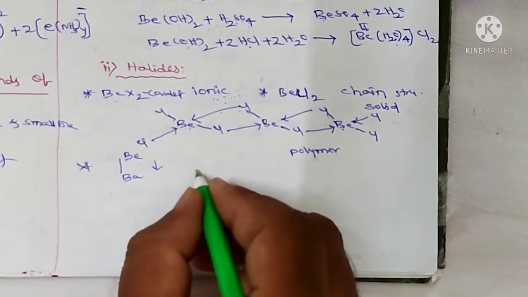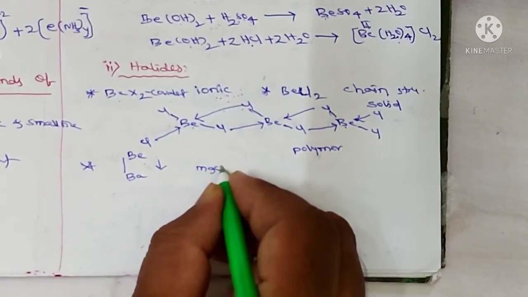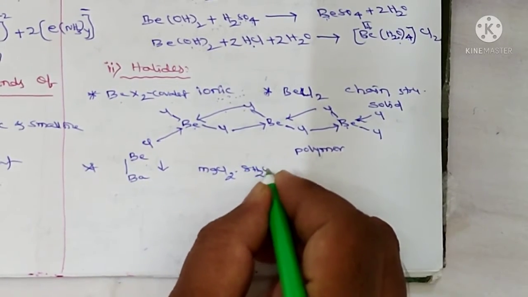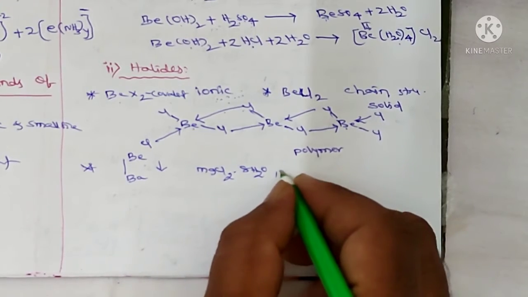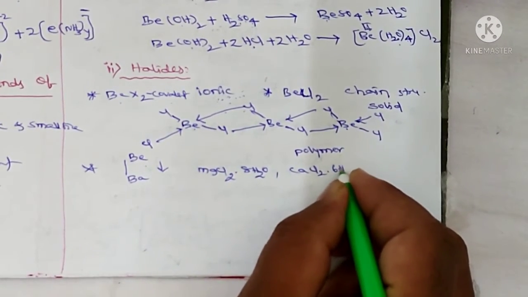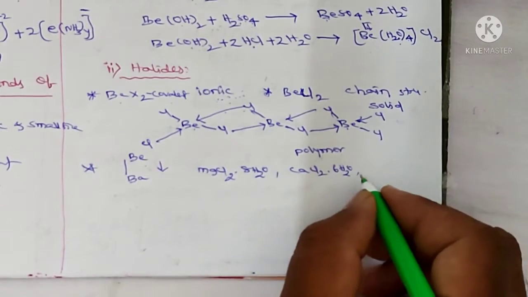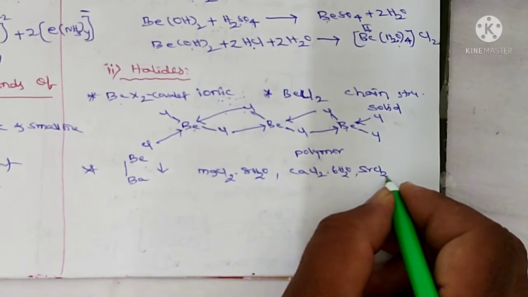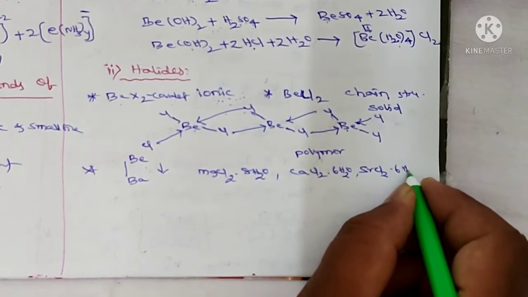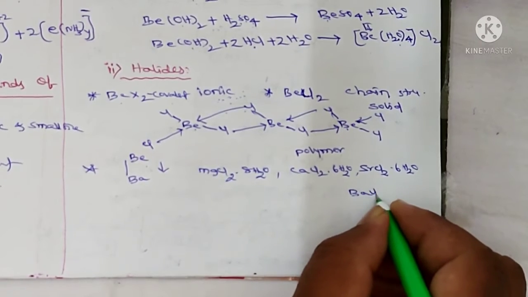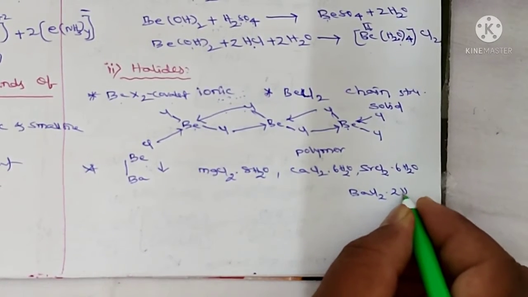With magnesium, MgCl2 8H2O, and with calcium, CaCl2 6H2O, and with strontium, SrCl2 6H2O, and with barium, BaCl2 2H2O.